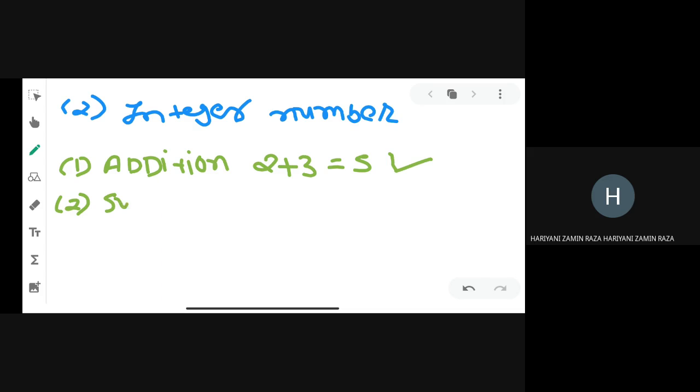Second operation, subtraction. In subtraction, you can see I am taking the same example, 2 minus 3 is equal to minus 1. Now you can see 2 and 3 are integers and we get the final answer minus 1. It is also an integer. So we are taking numbers from the integers and we get the answer in integers, so it is closed under subtraction.